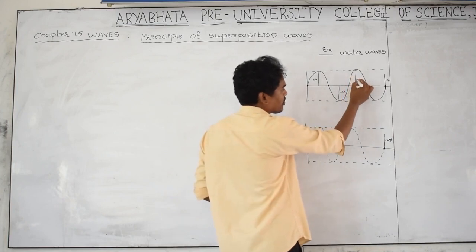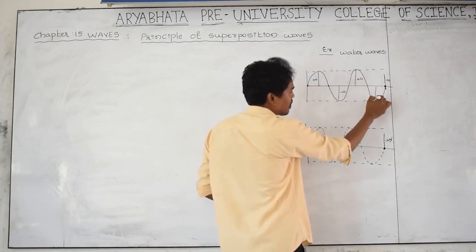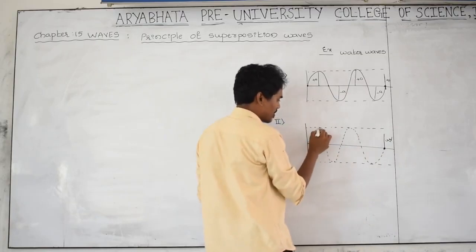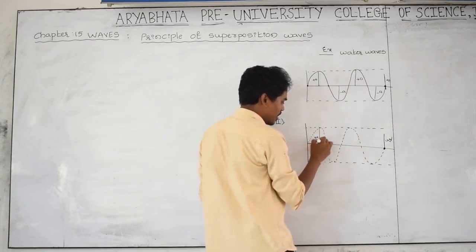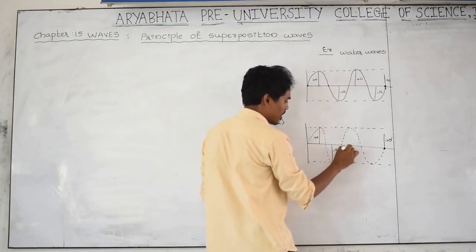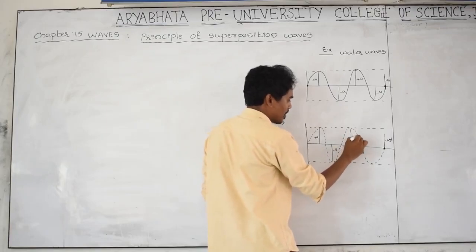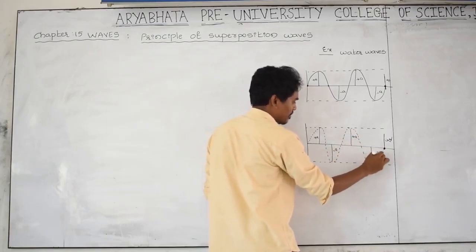Again the amplitude here is plus a, again the amplitude here is minus a. And here the amplitude is plus a and here the amplitude is minus a. And here amplitude is plus a and here amplitude is minus a.